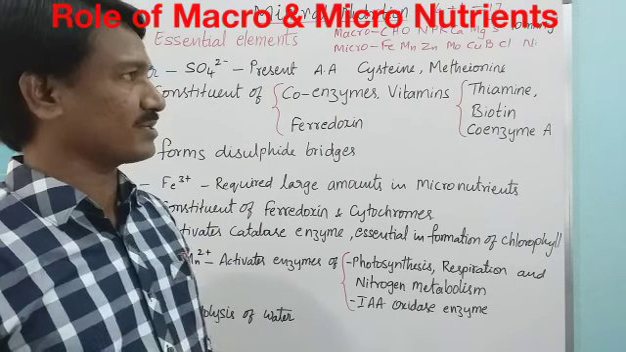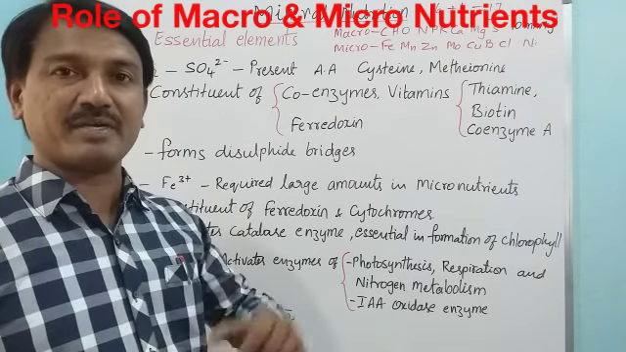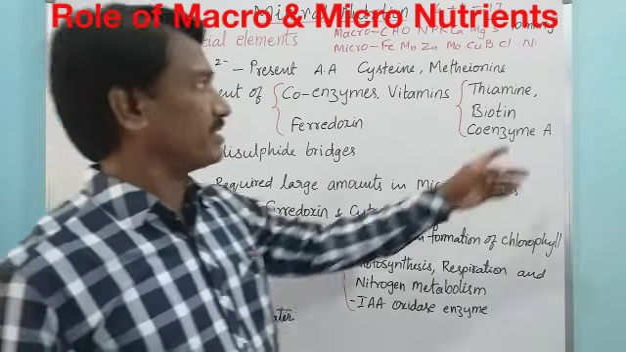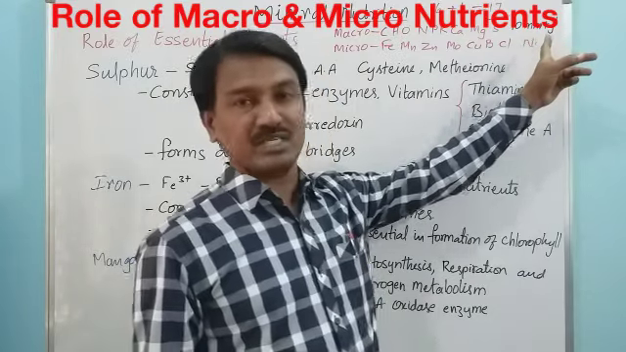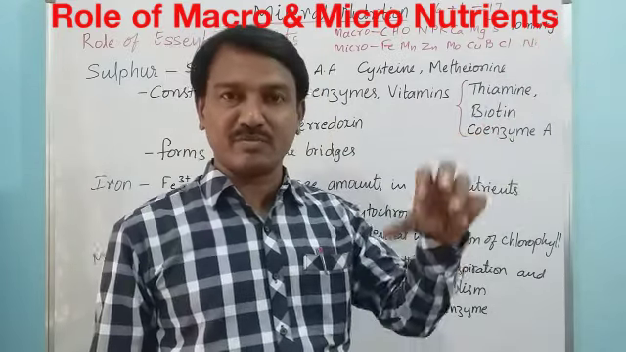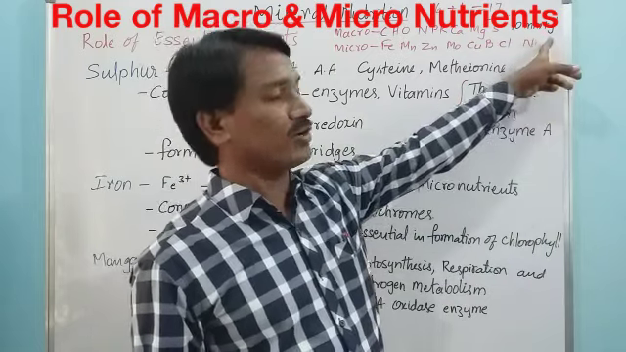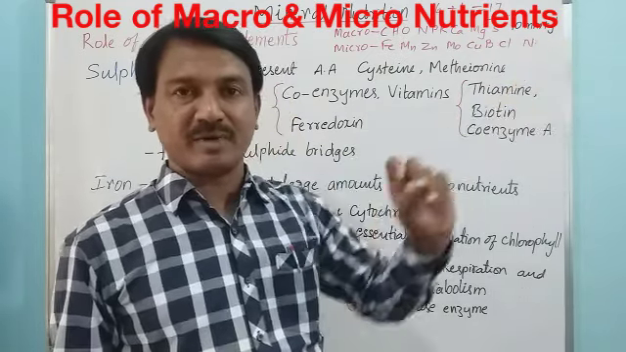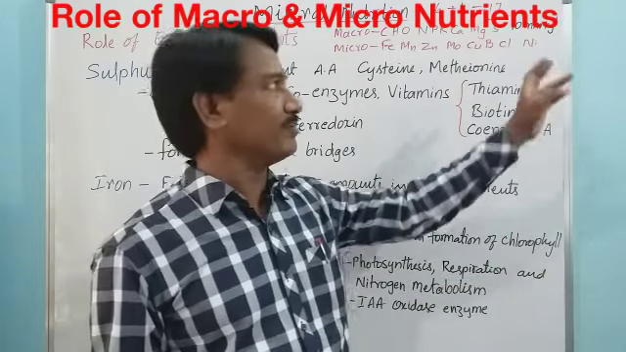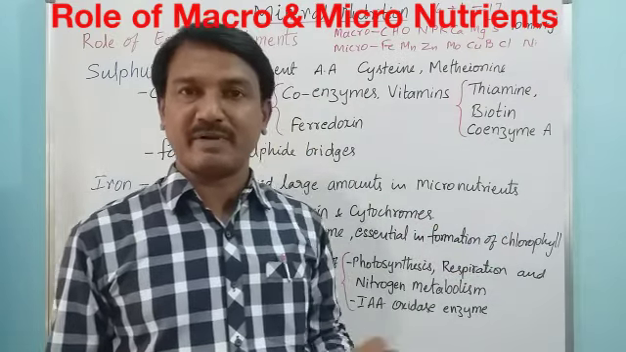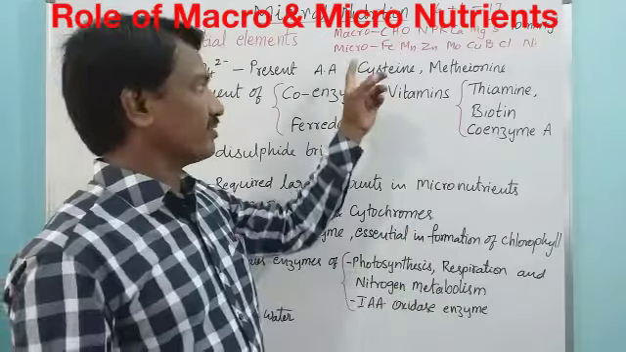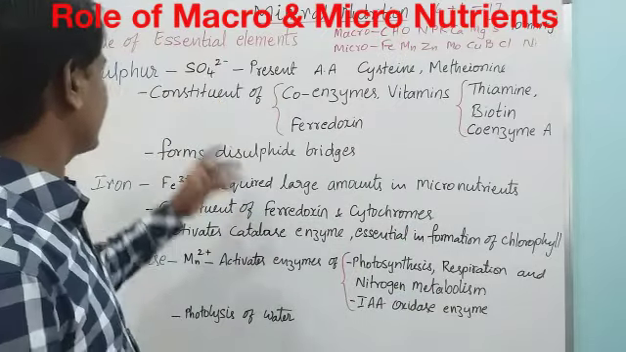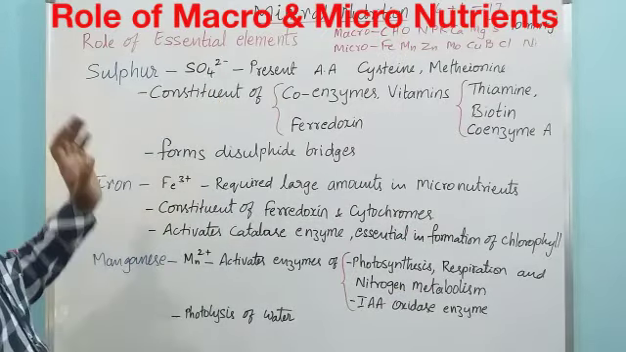Those essential elements are grouped based on the requirement of plants. That requirement is based on 10 millimole per kg of dry matter. If a plant requires more than 10 millimole per kg of dry matter, those are called macro elements. If plants require less than 10 millimole per kg of dry matter, those are micro elements. So let us discuss some elements.